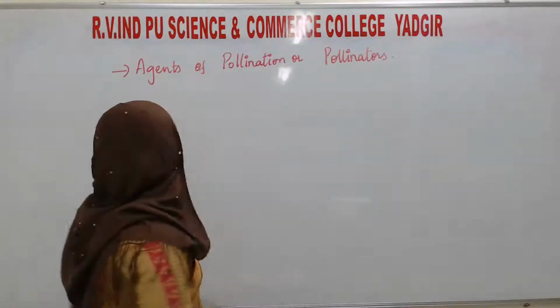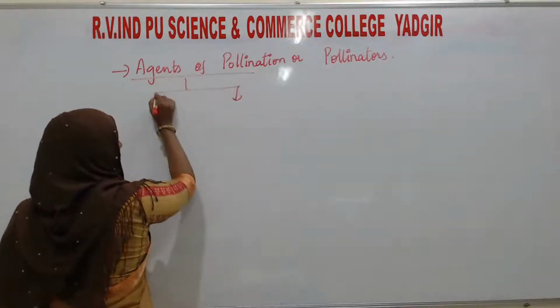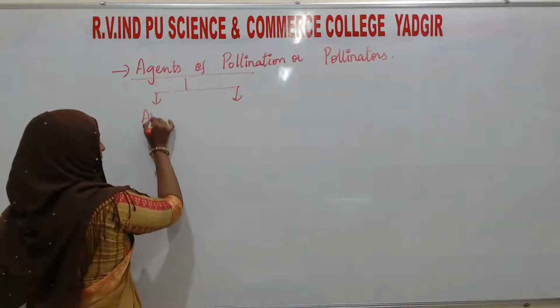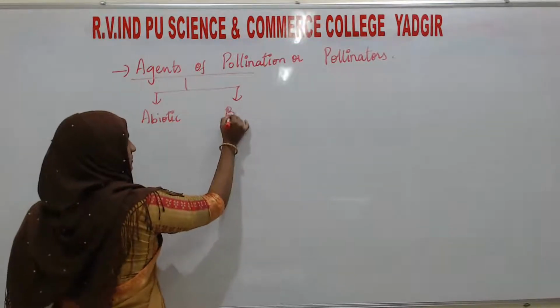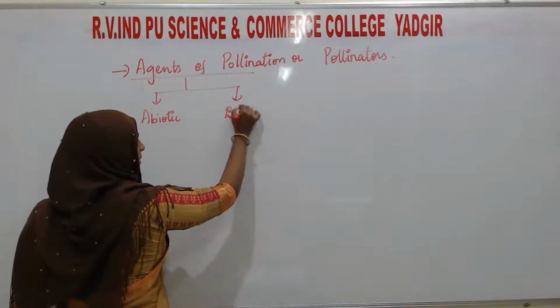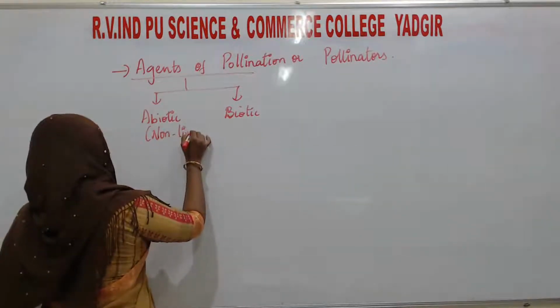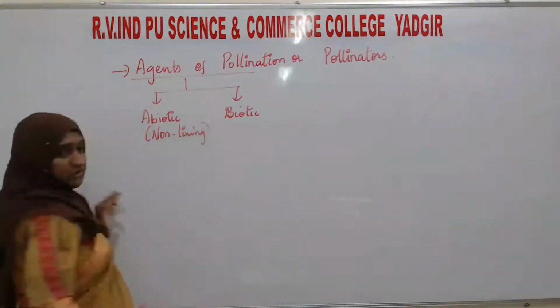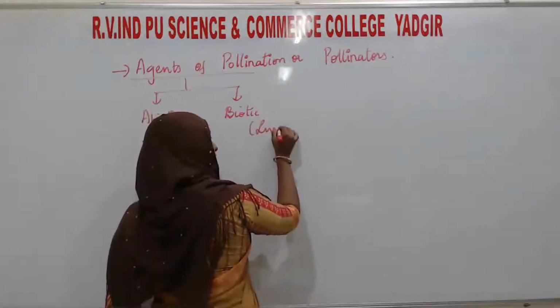Okay, here the agents of pollination are of two types. What are they? First is abiotic and another is biotic. By abiotic we mean non-living agents. Okay, and biotic means the living agents.